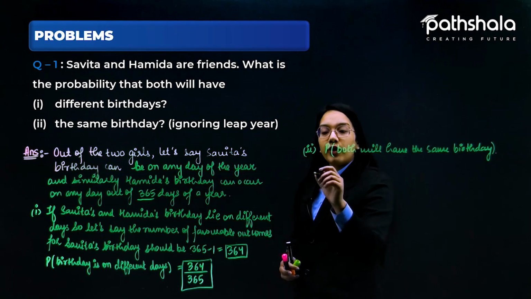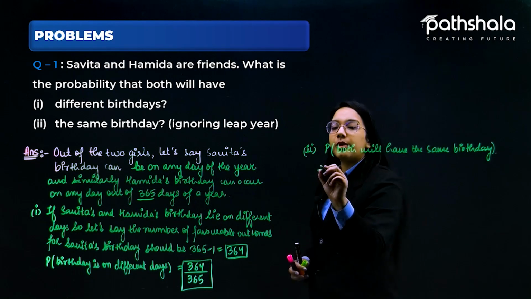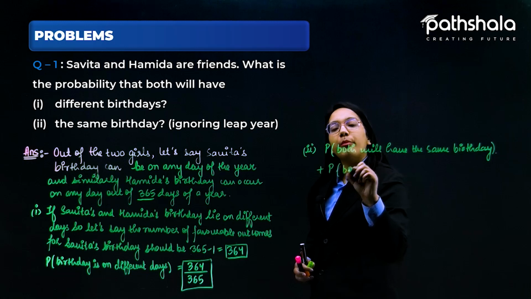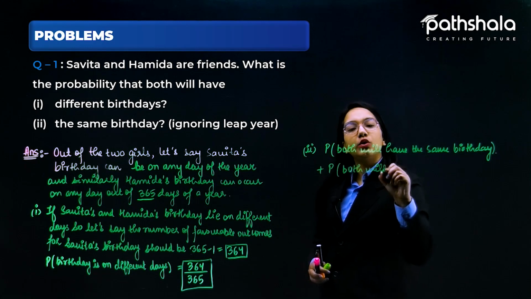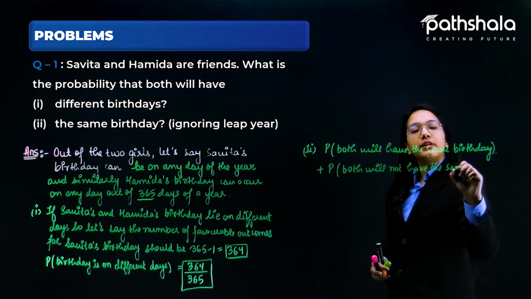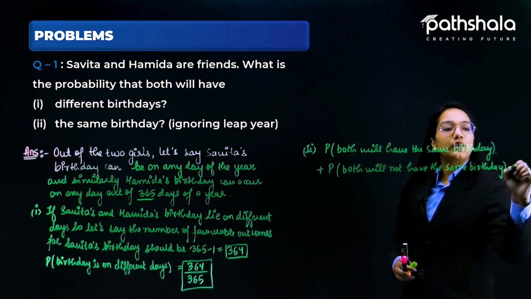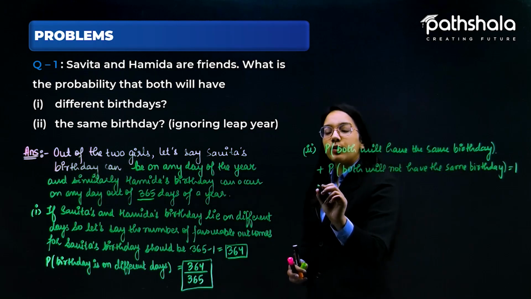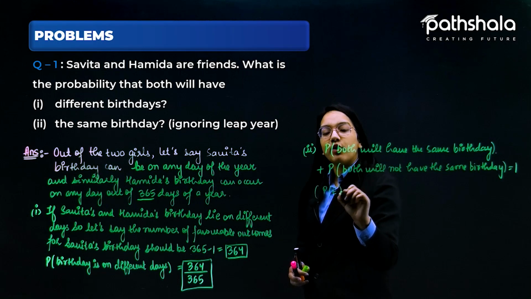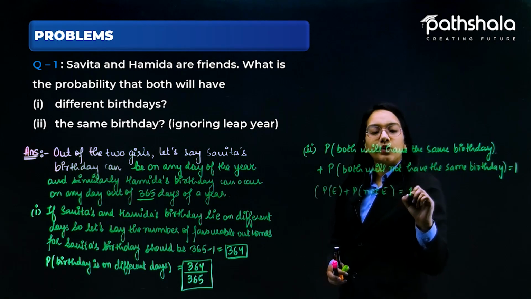The probability of both having the same birthday plus the probability of both not having the same birthday is equal to 1, because probability of E plus probability of not E is equal to 1.